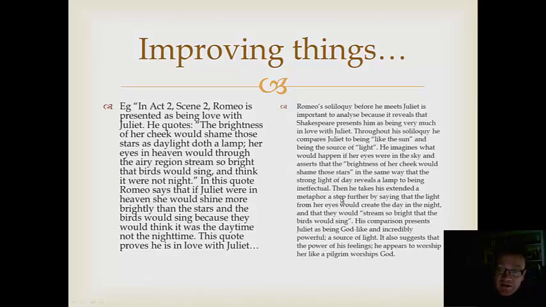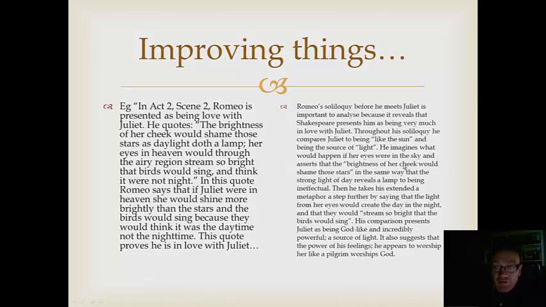He then takes his extended metaphor a step further by saying that the light from her eyes would create the day and the night, and they would stream so bright that the birds would sing. His comparison presents Juliet as being godlike and incredibly powerful, a source of light. It also suggests the power of his feelings. He appears to worship her like a pilgrim worships God. So can you see what I've done here?